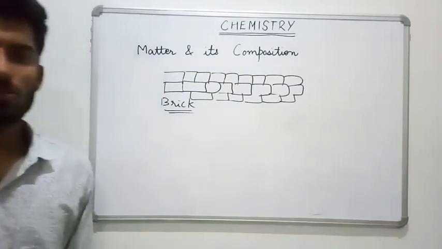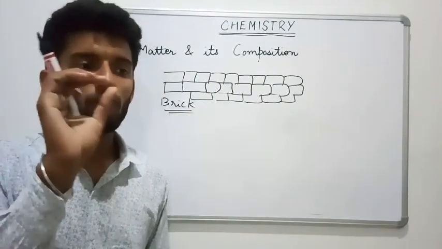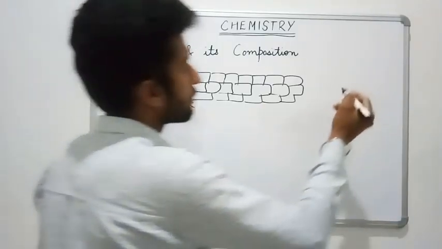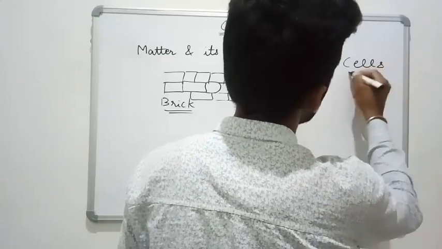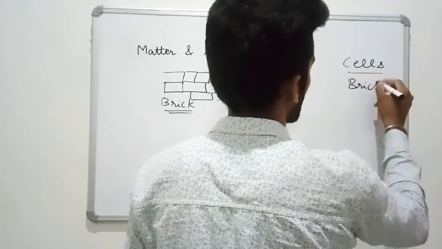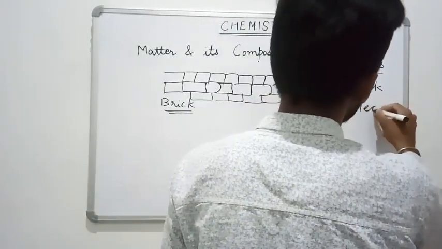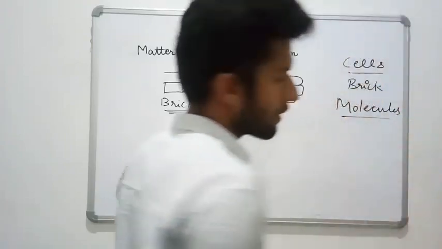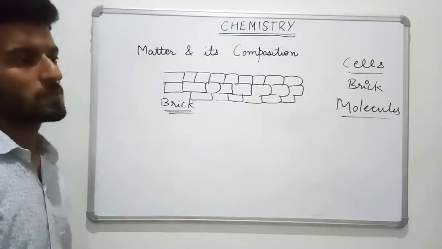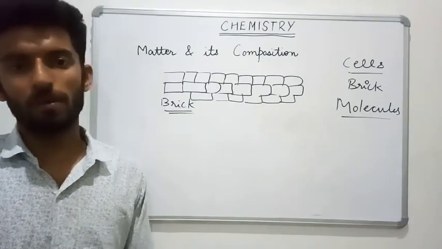Similarly, everything in nature is made up of small units. Those small units in our body we call cells. For a wall we call it a brick, and for matter we call it molecules. Okay, what are molecules? A molecule is the simplest substance which is capable of independent existence, which can exist independently.